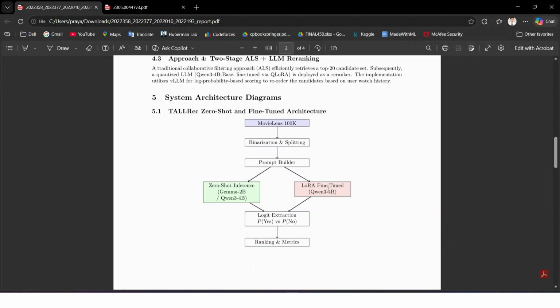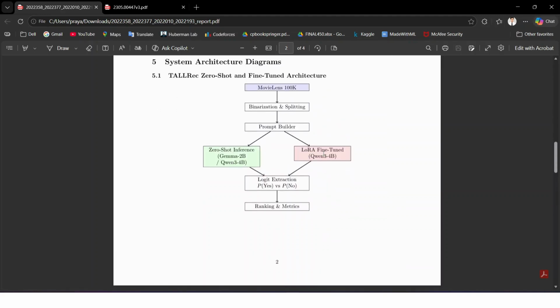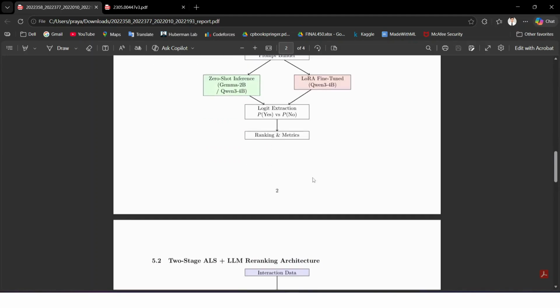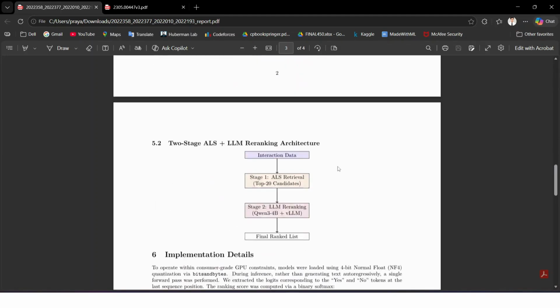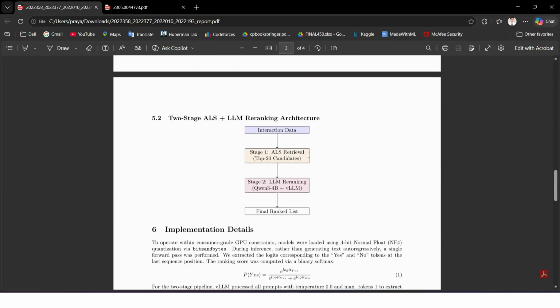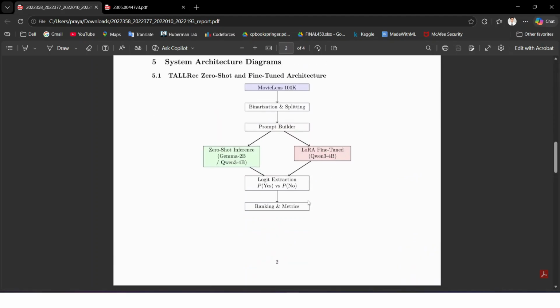And this is the DoRA approach, where we gave some samples first to learn from, and then we came to the inference from the LLM, and then we did the ranking as well. This approach actually didn't work that well because of overfitting.